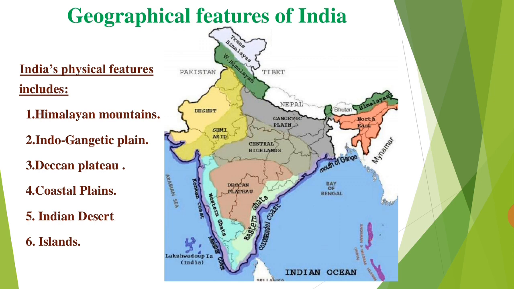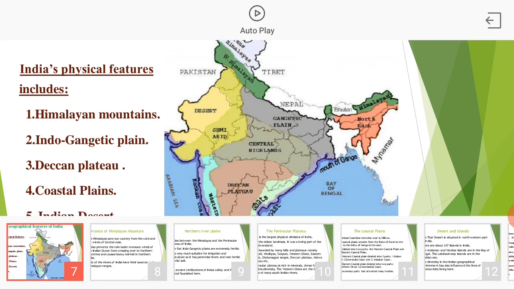So let us study all these physical features in detail one by one. Before I go to that, let me explain you. See, northern mountains you can see here, and Gangetic plains also you can see very clearly on the map, and then Deccan Plateau, triangular shaped land, and then coastal areas, eastern and western coastal areas, and this coastal area extends up to 6,100 kilometers, and it starts from Rann of Kutch from Gujarat side